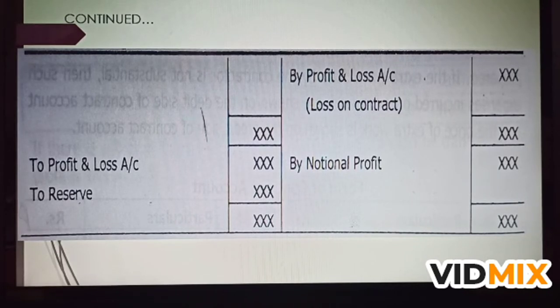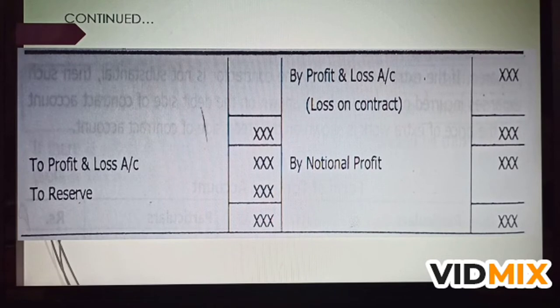Suppose the credit side is more than the debit side of this contract account, the result will be called the notional profit. And if the debit side is more than the credit side, then the result will be called the loss. If there is a loss on an incomplete contract, the entire loss is to be transferred to the general profit and loss account. But if there is a notional profit, that entire notional profit should not be taken to the profit and loss account.